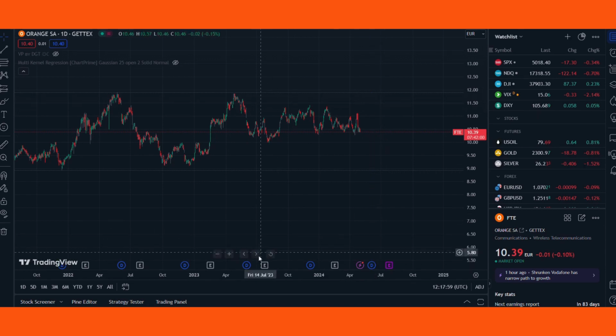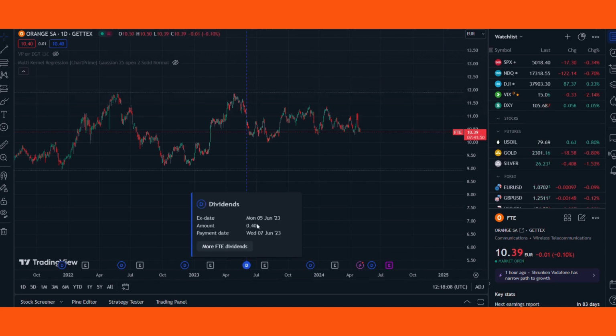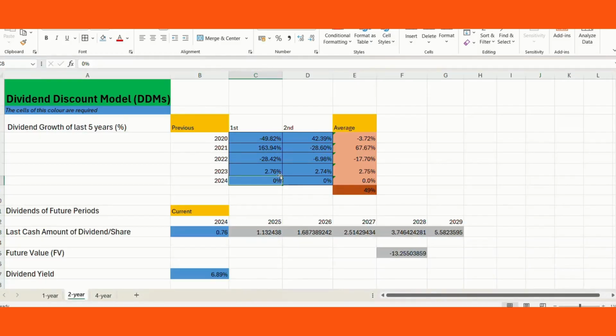We need to compare with the previous year, not this October payment date, which was then December, the same period of the previous time. So we need this one, 0.40. If we calculate the percentage of this increase, as you can see, it's 5%. We can absolutely write this number here, 5%.